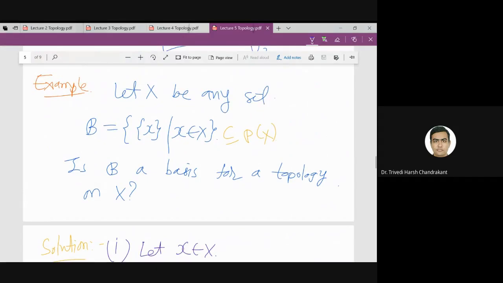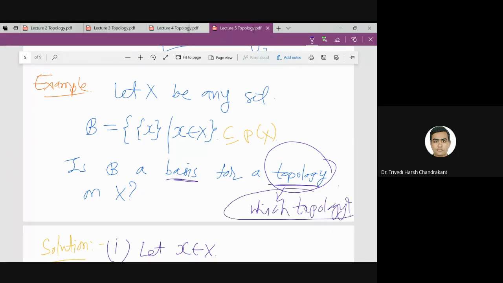So now the question is that B is a basis for a topology. Which topology we are not mentioning? So which topology? So that is the next question. Without knowing tau, we are defining the basis.